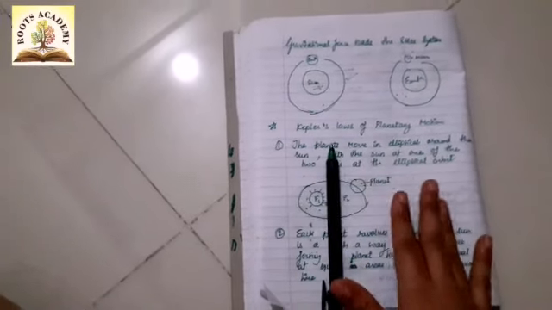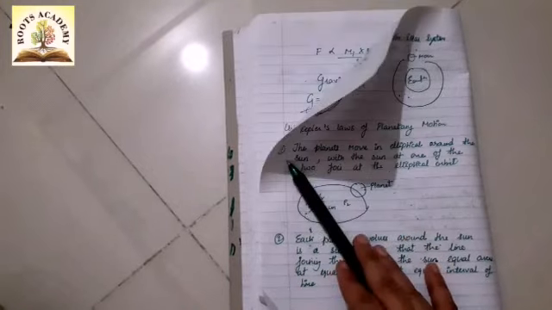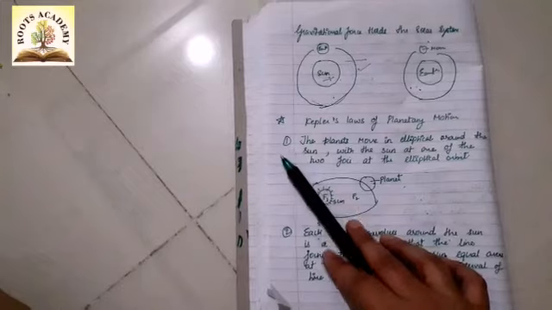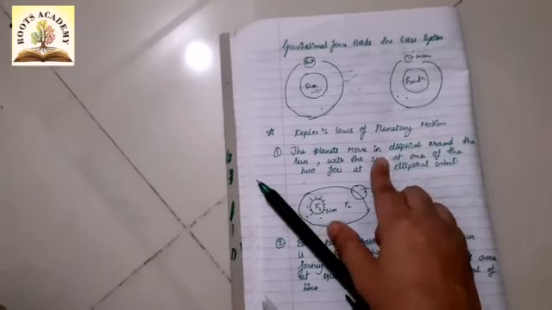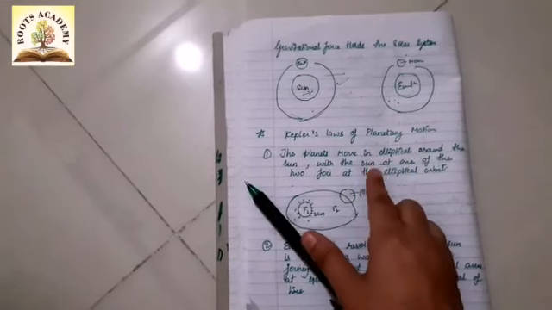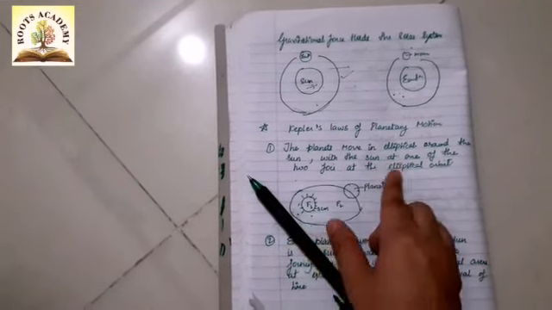There is another concept called Kepler's laws of planetary motion. According to Kepler's planetary motion, there are 3 laws. First law: the planet moves in an elliptical orbit around the sun, with the sun at one of the 2 foci of the ellipse.